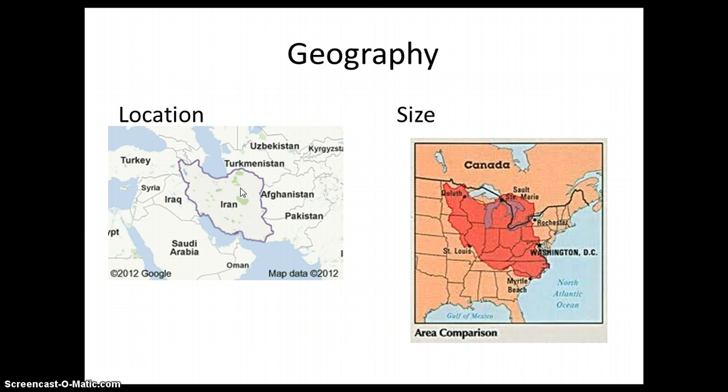Iran is in a geographical region called the Middle East, which I believe you have studied in your world history class. The Middle East includes countries like Egypt and Saudi Arabia, Iraq, Syria, Turkey, Afghanistan, Pakistan, all these countries here. You notice that Iran borders Iraq here on the west. And you should also notice that Iran borders Turkmenistan, Afghanistan, and Pakistan on the east.